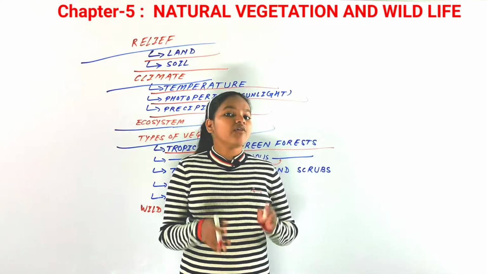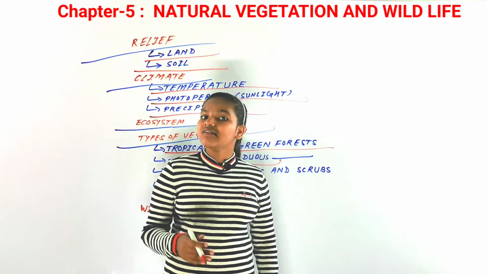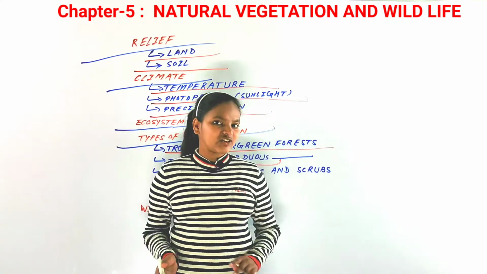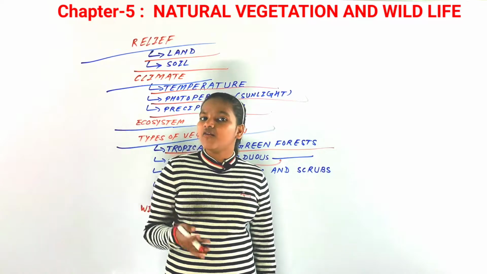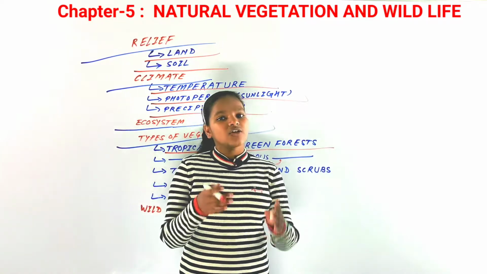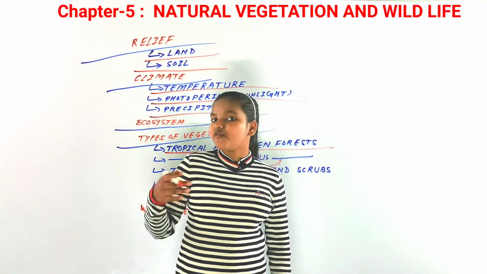And you know what? The one-horned rhinoceros is also found in the region of Assam. There is a national park, Kaziranga National Park, where they are reserved. So there are different animals found in the different types of forests.